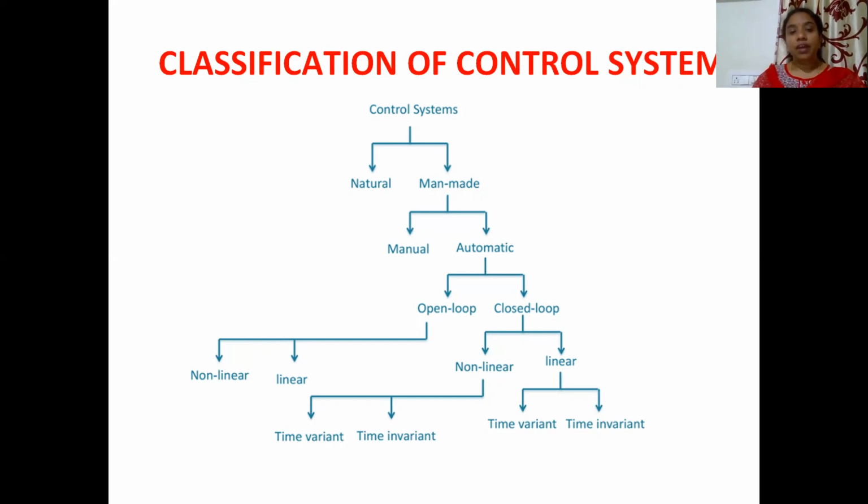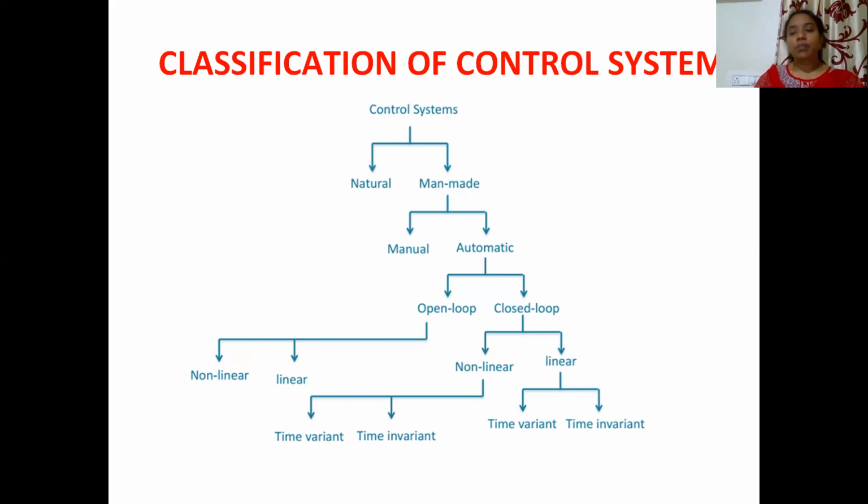So we have different classifications of control systems. Control systems are mainly of two categories. The first is the natural control system, and the other is the man-made control system. In turn, man-made control systems are subdivided into manual and automatic. Nowadays we have all automatic control systems. We are not seeing this manual kind of control system, so all are automatic control systems.